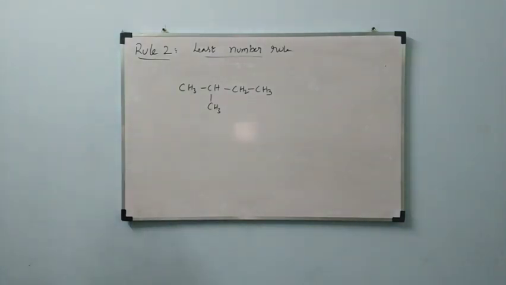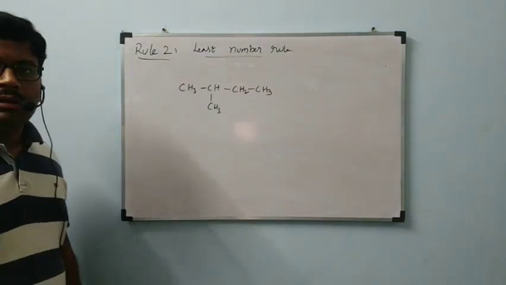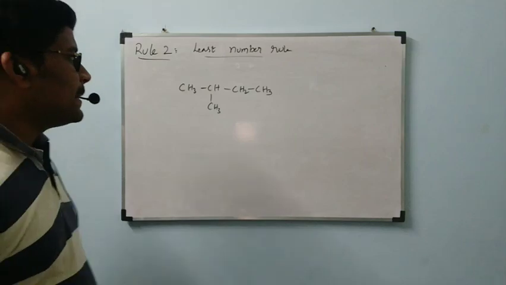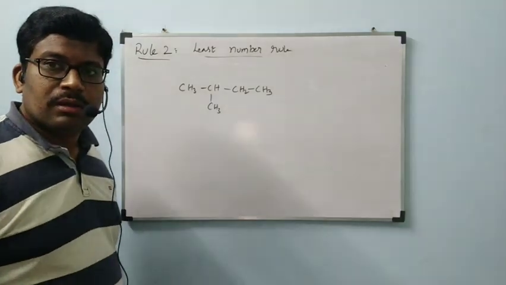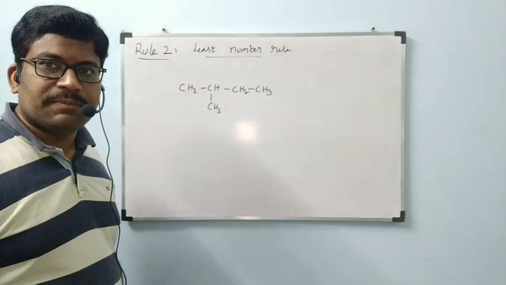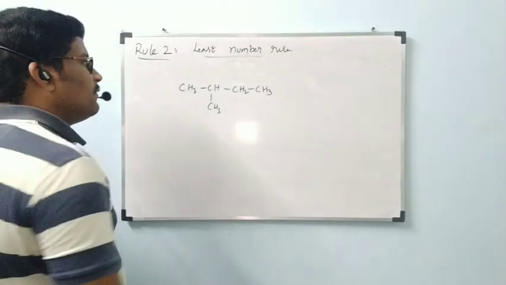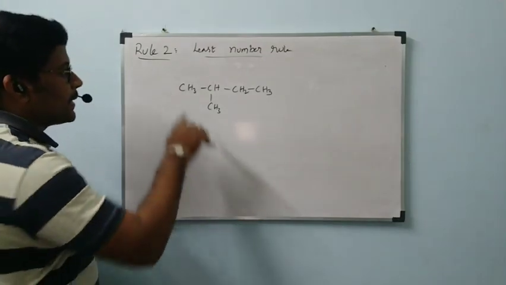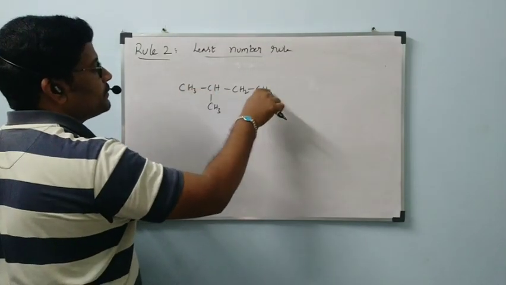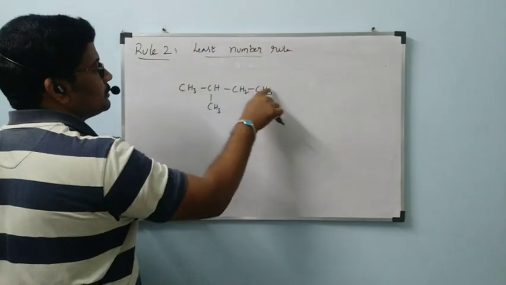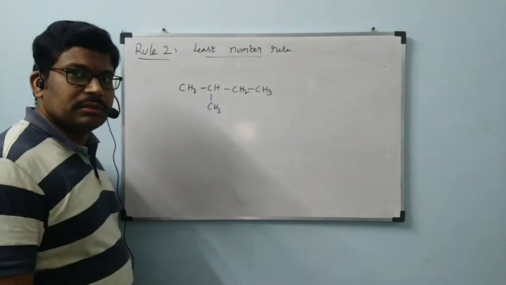This is the compound I gave. Coming to this compound, I am going to select the parent chain first. Here we have two possibilities. See, how many carbons? 4 carbons. 4 carbons.